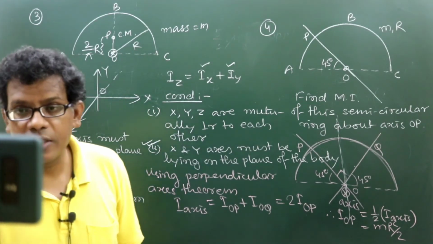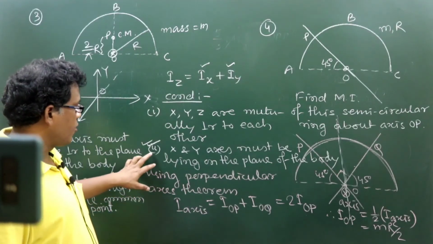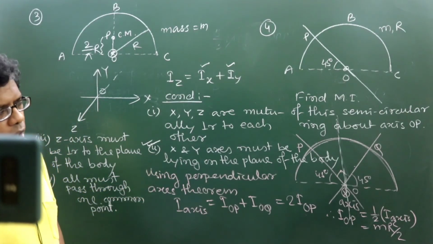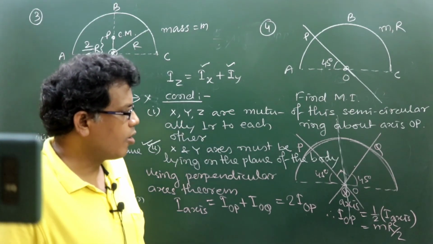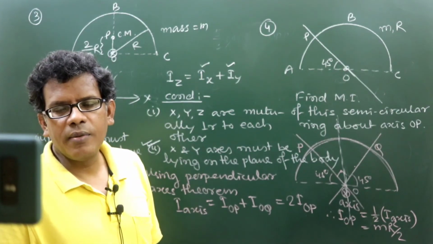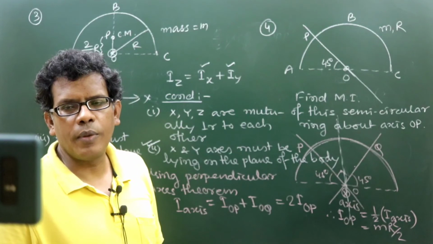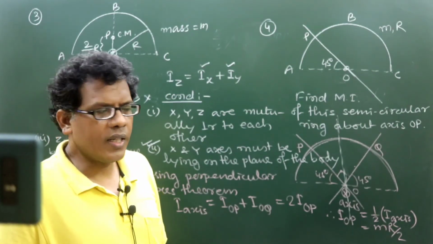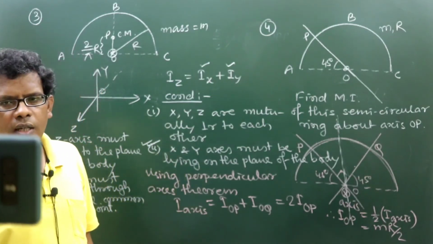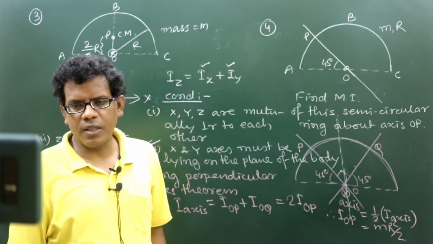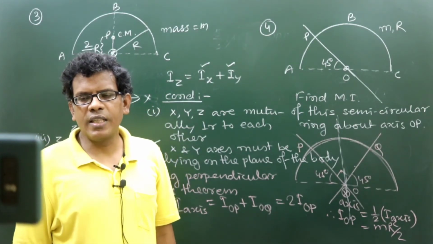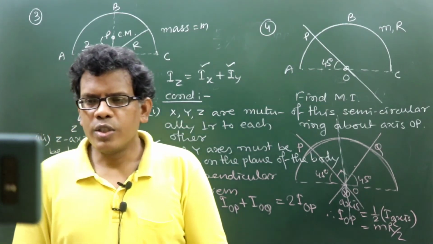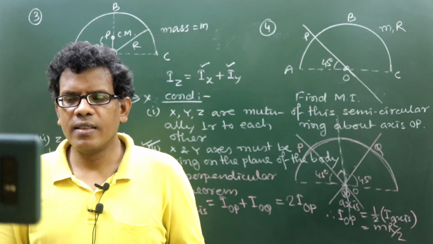So, from the second point, it is important to make another conceptual point, that this perpendicular axis theorem cannot be applied on the curved surface. Why? Because on a curved surface, how can you consider two lines lying on a plane?